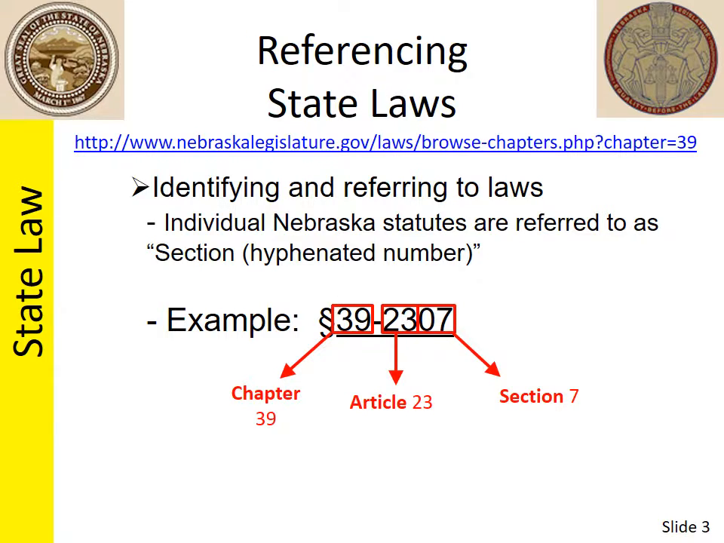If there is a comma within the number after the dash, the part before the comma is the article number, and the part after the comma is the section number. An example is 39-8,107: Chapter 39, Article 8, Section 107.